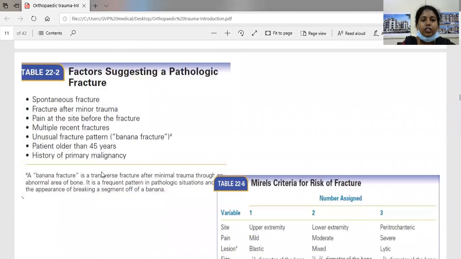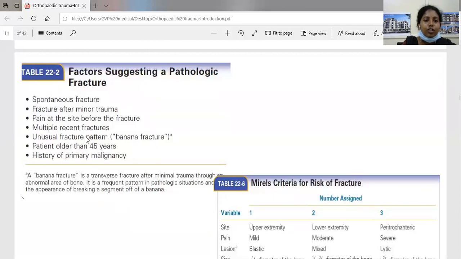So coming to the question, what are the factors suggesting a pathologic fracture? It can be a spontaneous fracture, fracture after minor trauma, pain at the site before the fracture, multiple recent fractures, unusual fracture pattern, patient older than 45 years, and any history of primary malignancy. These are the factors suggesting a pathological fracture.